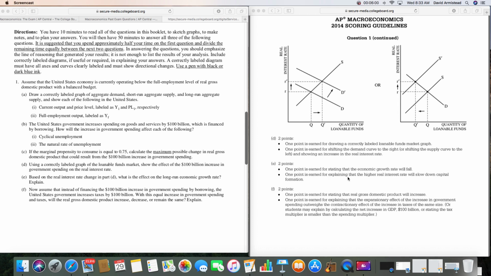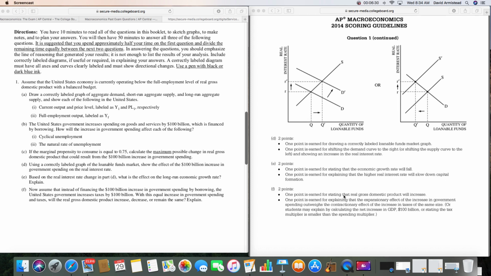Explain. 1 point is earned for explaining that the higher real interest rate will slow down capital formation. In other words, here's what capital formation is. Companies are going to buy less physical capital, so the economic growth rate is going to go down. All right, interest rates are going to go up. Businesses are going to borrow less. Investment spending is going to go down. So businesses are not going to borrow to expand their physical capital. That is going to go down. So the long-run economic growth rate is going to go down.